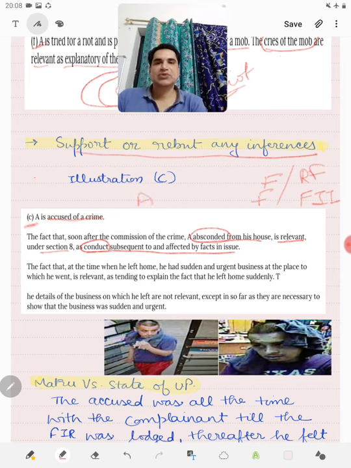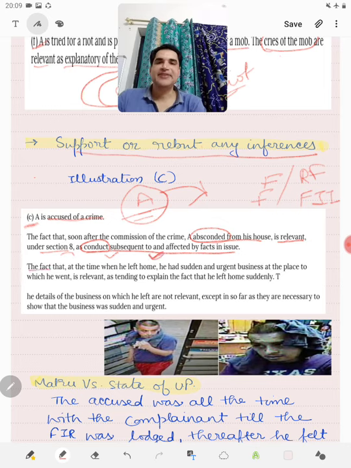So A is accused of a crime, and just after the crime he has absconded. Now this is a fact which will go against A, and it will be relevant under section 8 as conduct subsequent to the fact in issue.